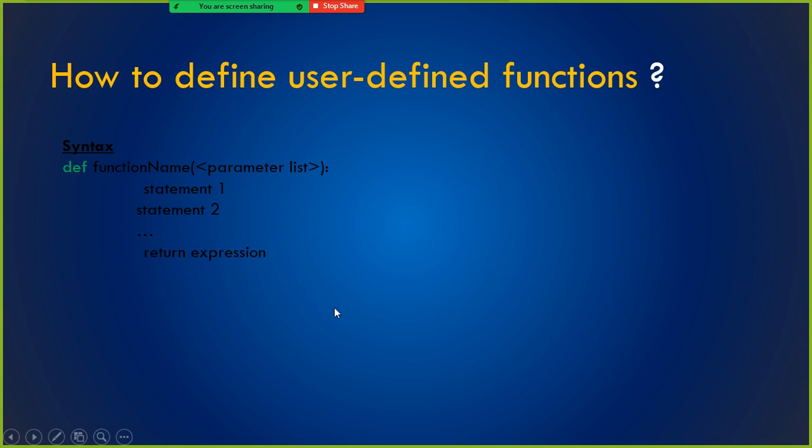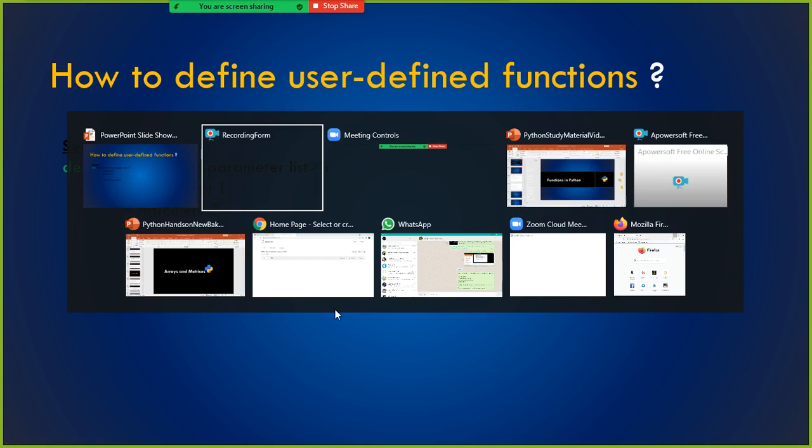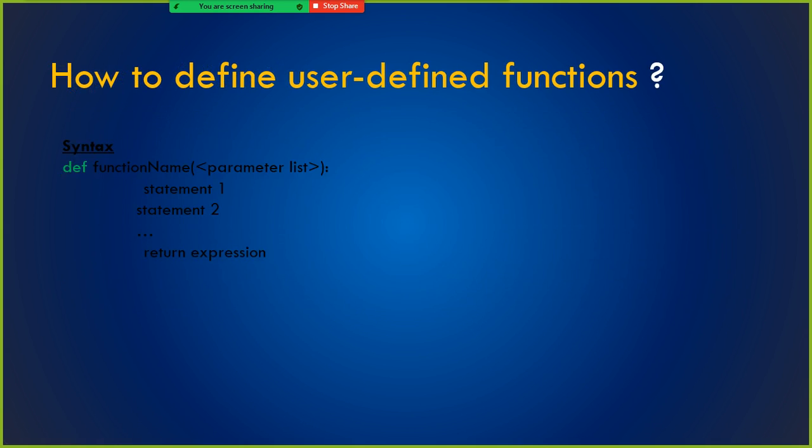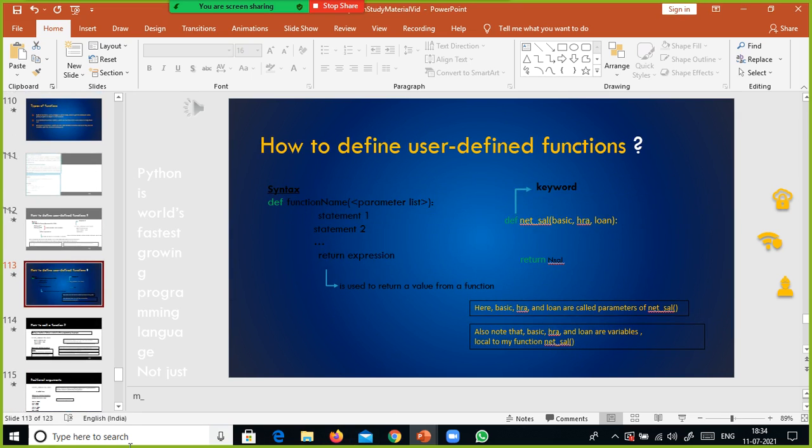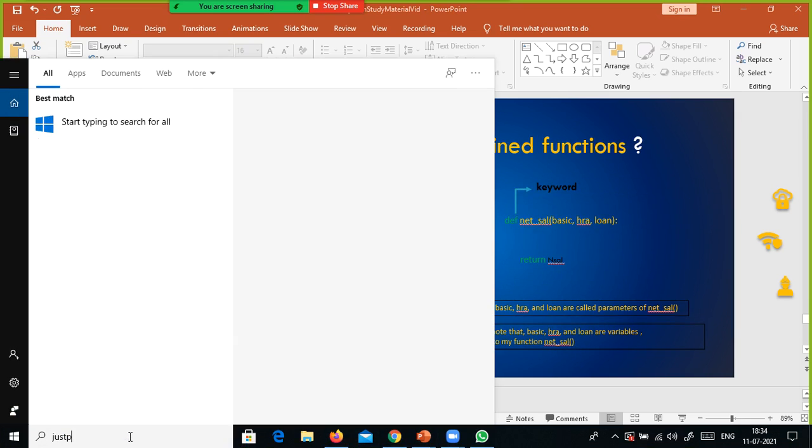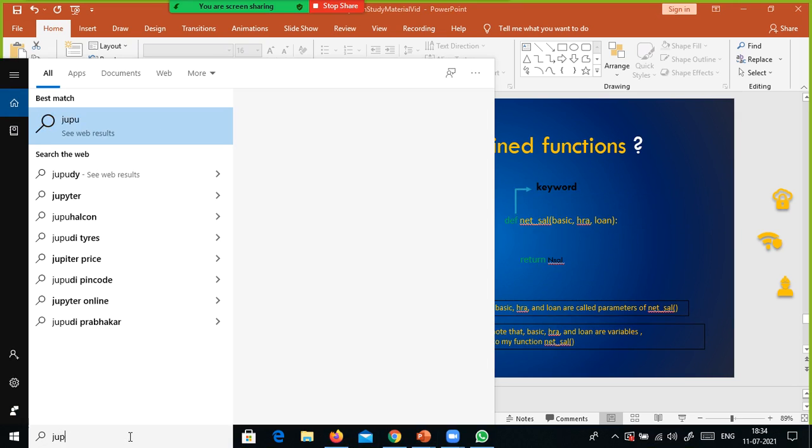So how do I define a user defined function? We know what user defined functions and built-in functions are. I'll just show you the built-in functions once again. Let me start the Jupyter notebook now.